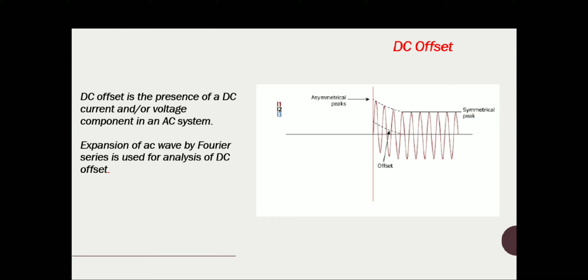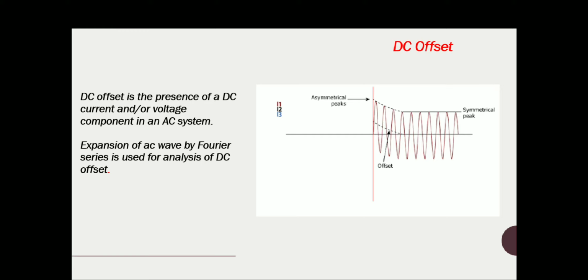During the initial time interval, a DC offset component is added to your sinusoidal waveform, so that the entire voltage is biased towards the positive side or the negative side. That is what DC offset is.